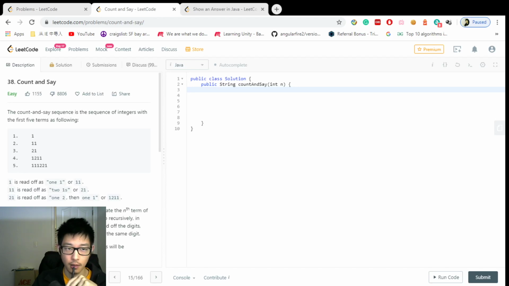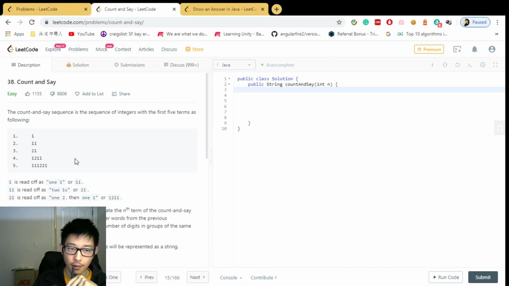Here, number 38, Count and Say. This problem, there's some logic behind it, and no data structure, only a variable used in this problem. I think that is probably why so many people solve it, and it's easy because it has tons of logic behind it. You have to figure it out. Actually, the logic behind it is not that easy.